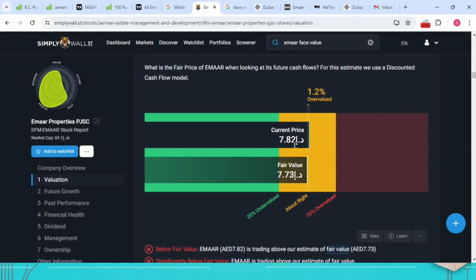Actually, we need to buy the respective stock at 7.73 only, but in the market, sellers are available to give the stock at 7.82. So it's overvalued. From here, the individual investor needs to take a decision whether to buy the stock or not. This is fair value. With the help of fair value, you can determine whether the market price is overvalued or undervalued. If it is overvalued, can I buy or not? Can I enter the trade or not? You need to take this kind of decision. The same calculation you can do for the Indian market also.